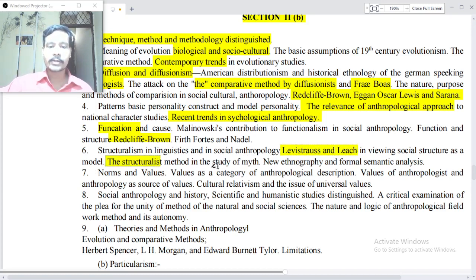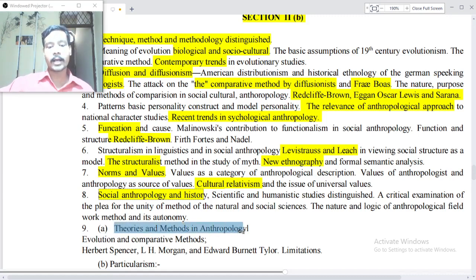The structuralist methods in the study of myth, new ethnography and the formal semantic analysis, norms and values as a category of anthropological description. Values of anthropologists and anthropology as a source of values, cultural relativisms and the issues of universal values, social anthropology and history, scientific and humanistic studies distinguished, a critical examination of the plea for the unity of methods of the natural and social sciences, the nature and logic of anthropological field work method and its autonomy.